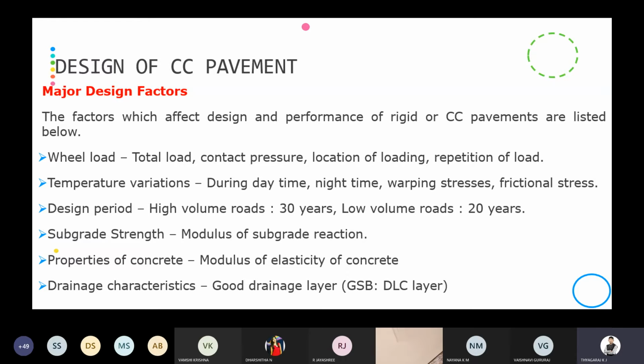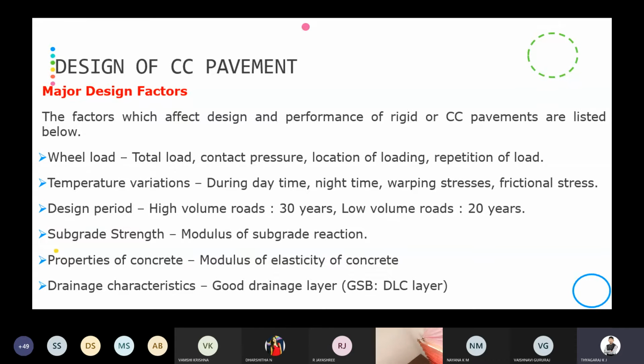What are the design factors we have to consider while designing the rigid pavement? In the design of flexible pavement, we have come across wheel load, design period, traffic, subgrade strength, drainage characteristics, and environmental factors. These are the factors we have considered in the flexible pavement. But rigid pavement has so many advantages over flexible pavement.